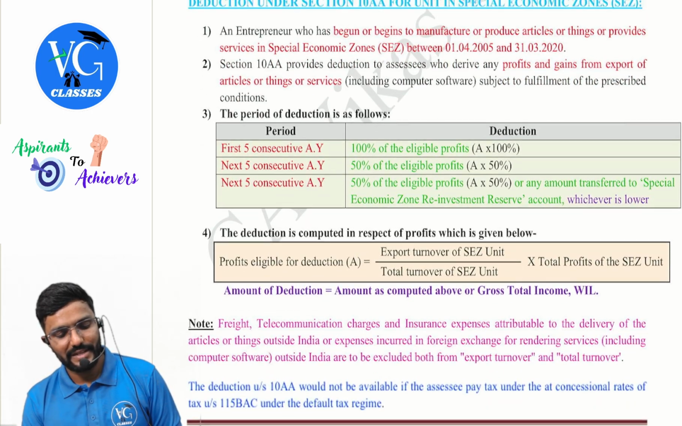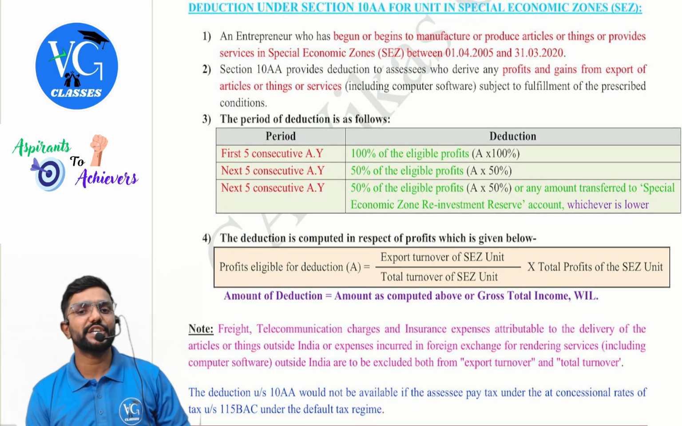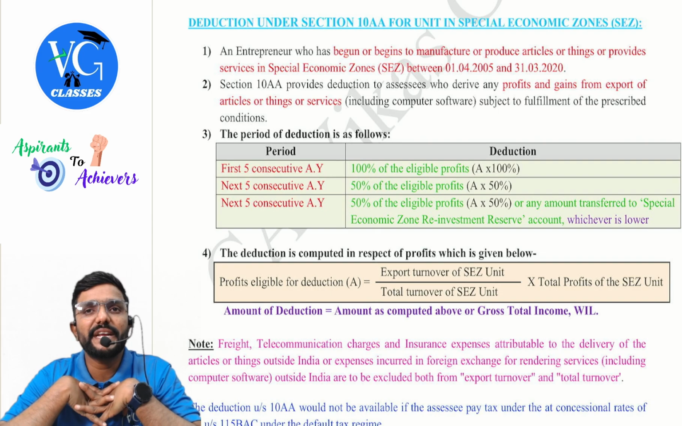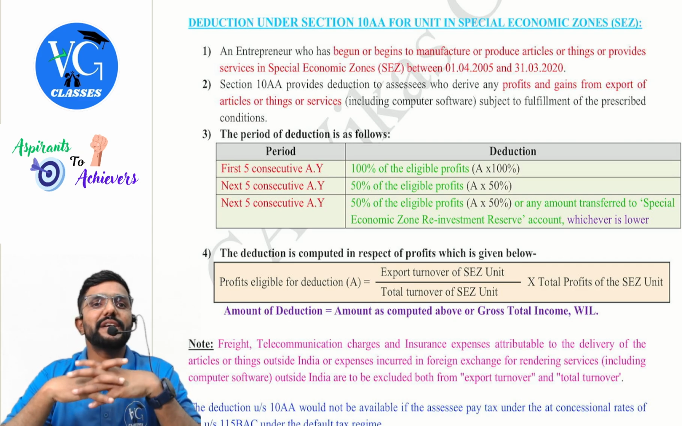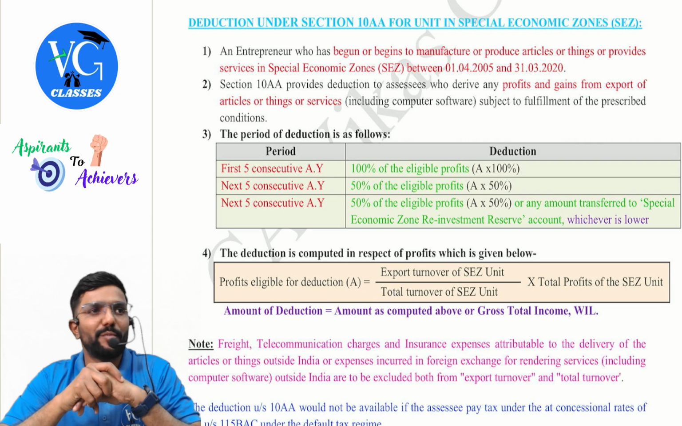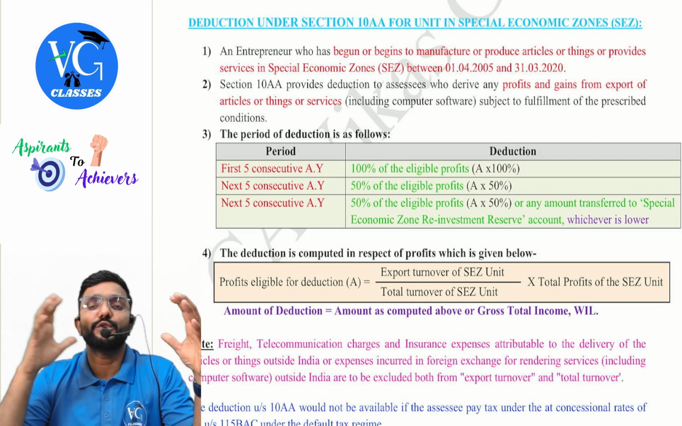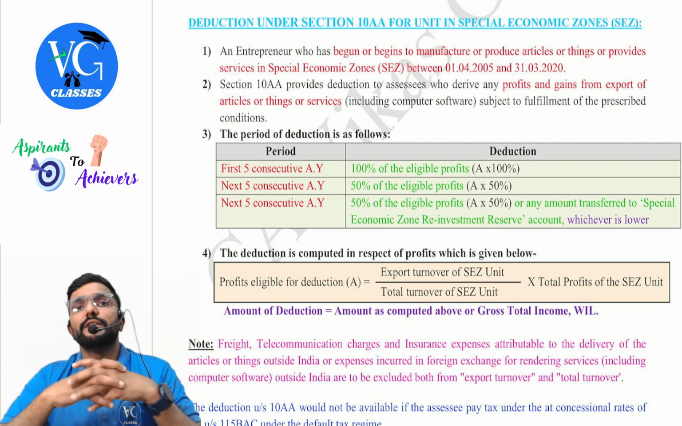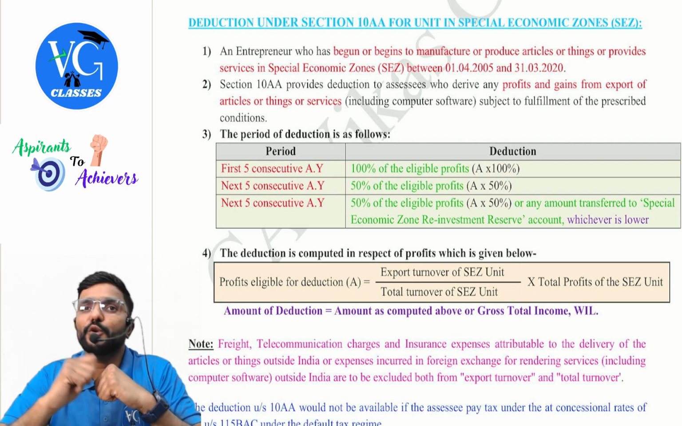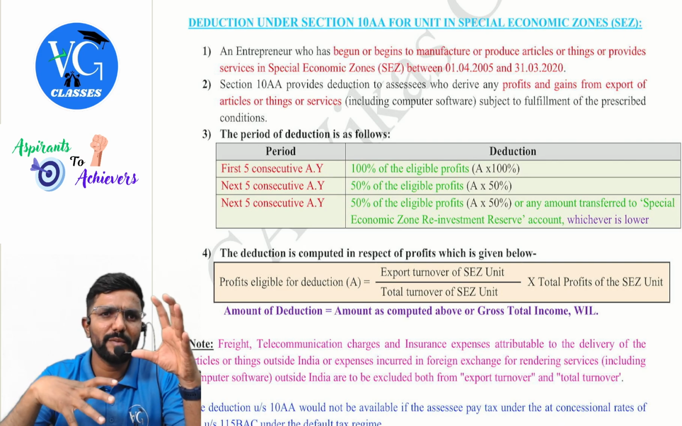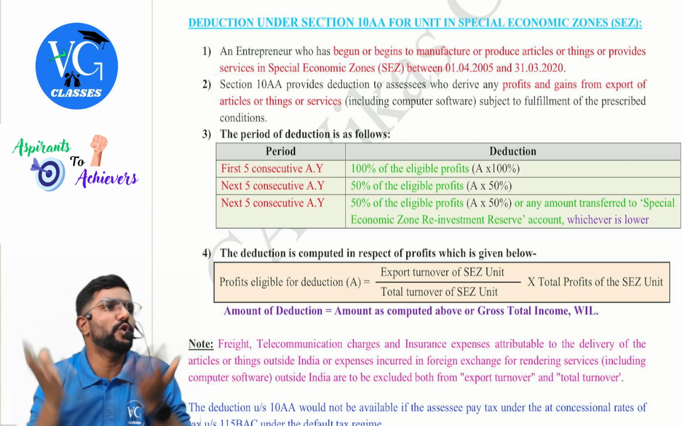Okay. Then coming to the last item here, deduction under section 10AA. It is deduction and not exemption. Guys, this is for the unit which is operating in SEZ. From their export business, whatever profits they have earned, they can claim deduction for the first 15 years. For the first 5 years, 100% of their eligible profit. Next 5 years, that is from 6th to 10th, 50% of their eligible profit. Then from 11th to 15th year, 50% of their eligible profit or the amount transferred to special economic zone reinvestment reserve, whichever is lower.